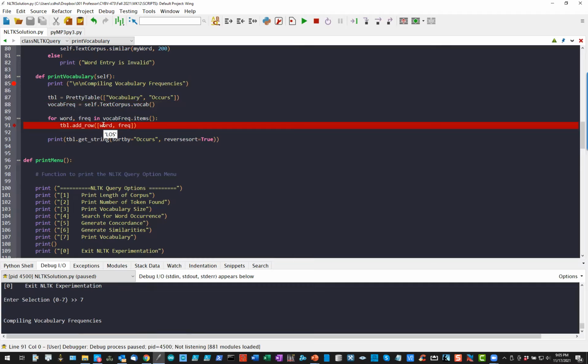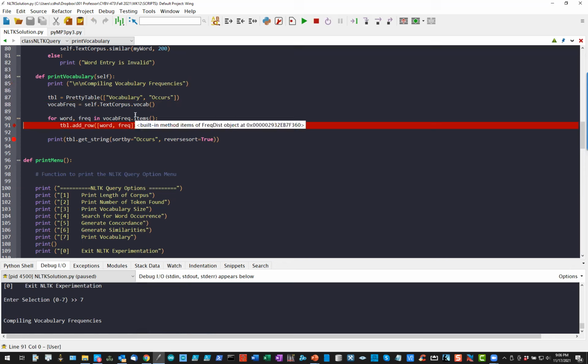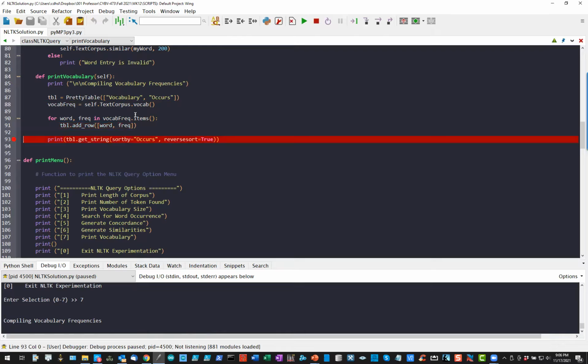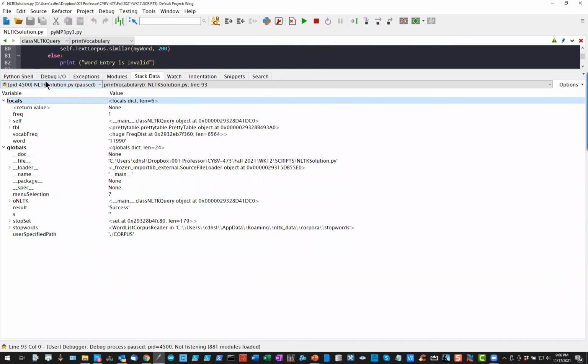See if there's anything interesting here. So this would be lost, like in Los Angeles. How many times did that occur? 41 times. So I'm adding those rows as we go to the pretty table. And if I then eliminate the breakpoint there and just say go, I can print out the table.